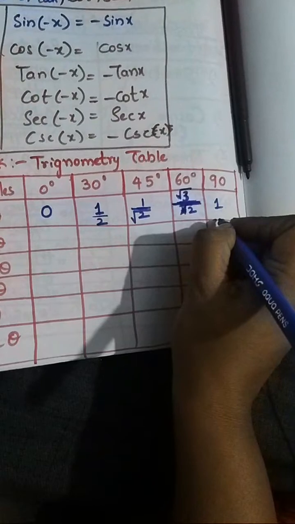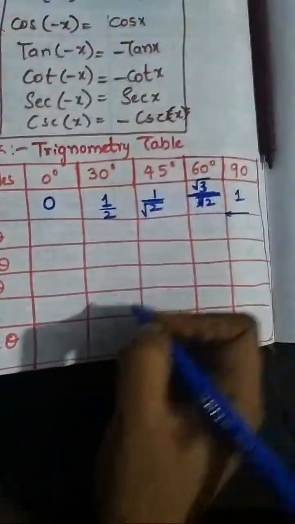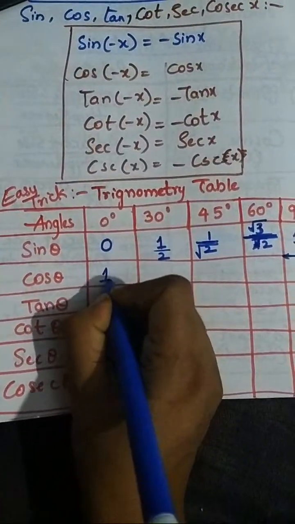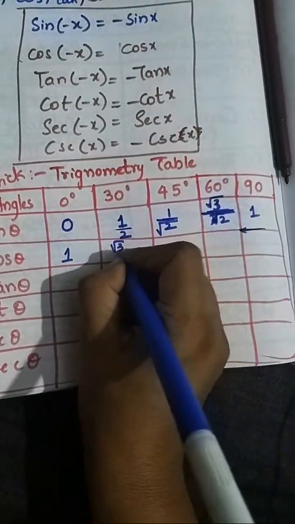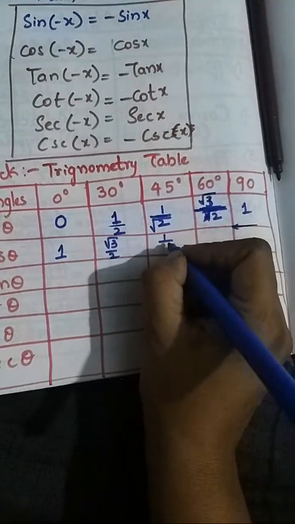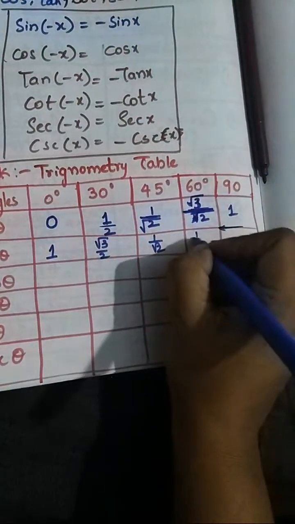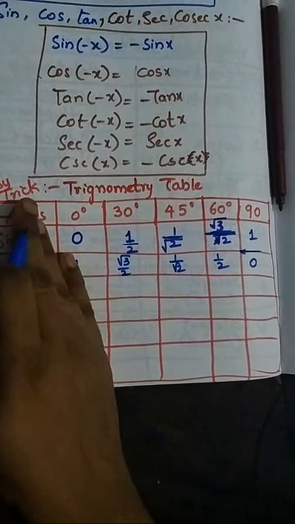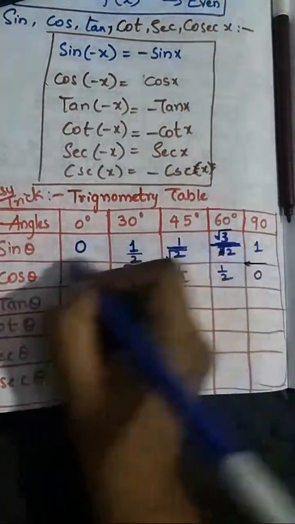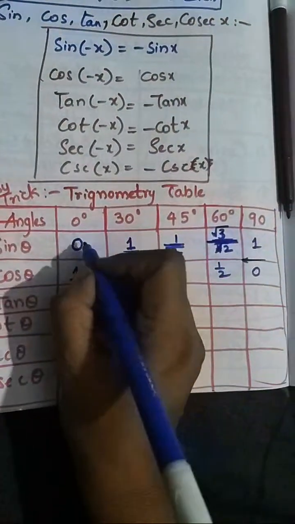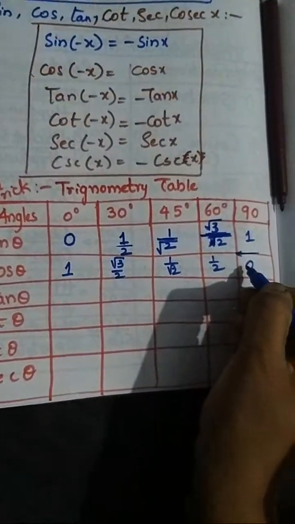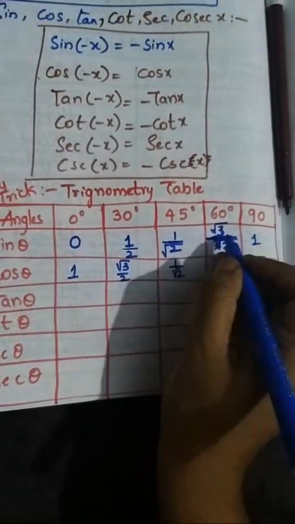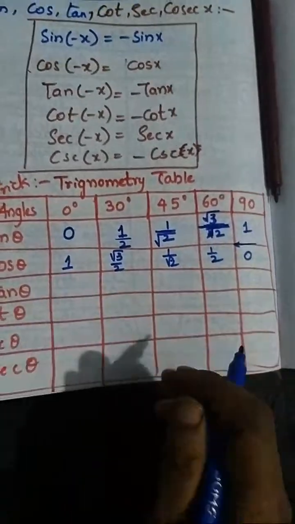Okay, now the reverse of sin theta we have to write down. Take this 1 to here, root 3 by 2 here, and 1 by root 2 the same, and 1 by 2 and 0 here. Come from the reverse side to this side, right side to left side, we have to take the angles. For 0, 1 by 2, 1 by root 2 as it is, root 3 by 2 and 1, like this.